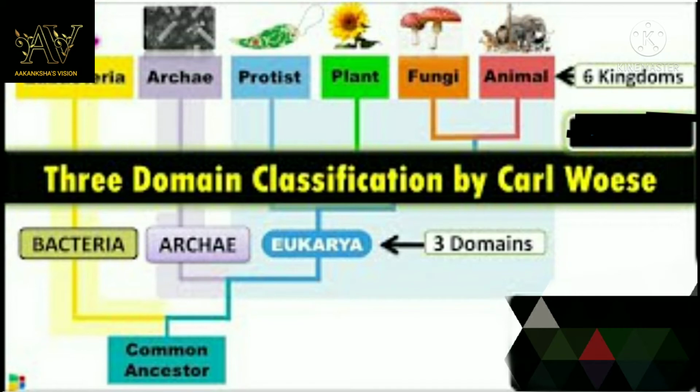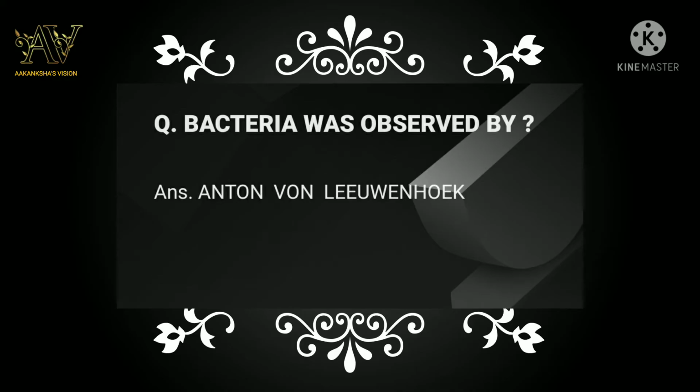Carl Woese gave the three domain system of classification, and his basis was basically the sequence of 16S rRNA. Now in this chapter there is one previous year question that has been asked: bacteria was observed by? Its answer is Anton von Leeuwenhoek.